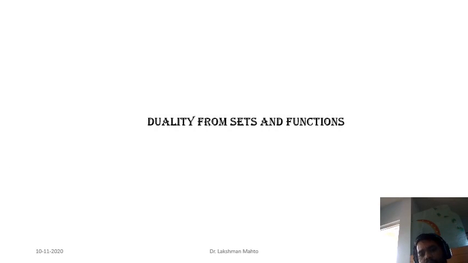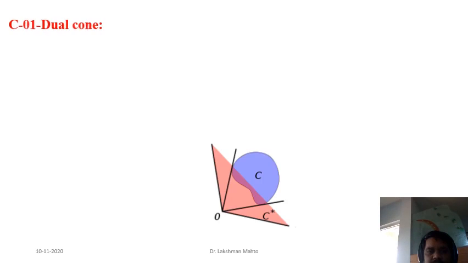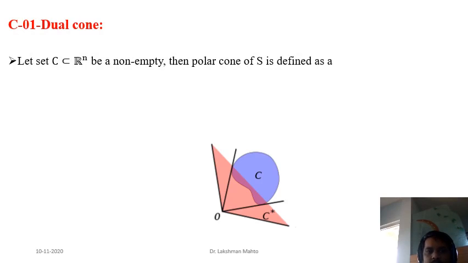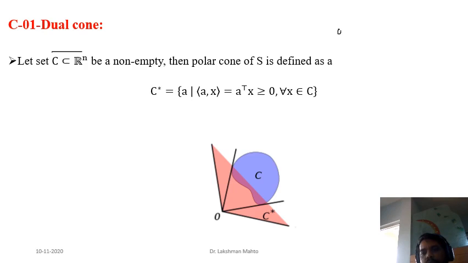So coming to the first part of this lecture, duality coming from sets and functions. One example here I have already taken is the dual cone. We had already discussed during the convex set part that if you consider a cone C, or simply you can say C is a set in Euclidean space Rn, then how can we define the polar cone? The polar cone we can define as a collection of all directions such that, if you define a hyperplane A transpose x equal to 0, your given set C will be in the positive half space.